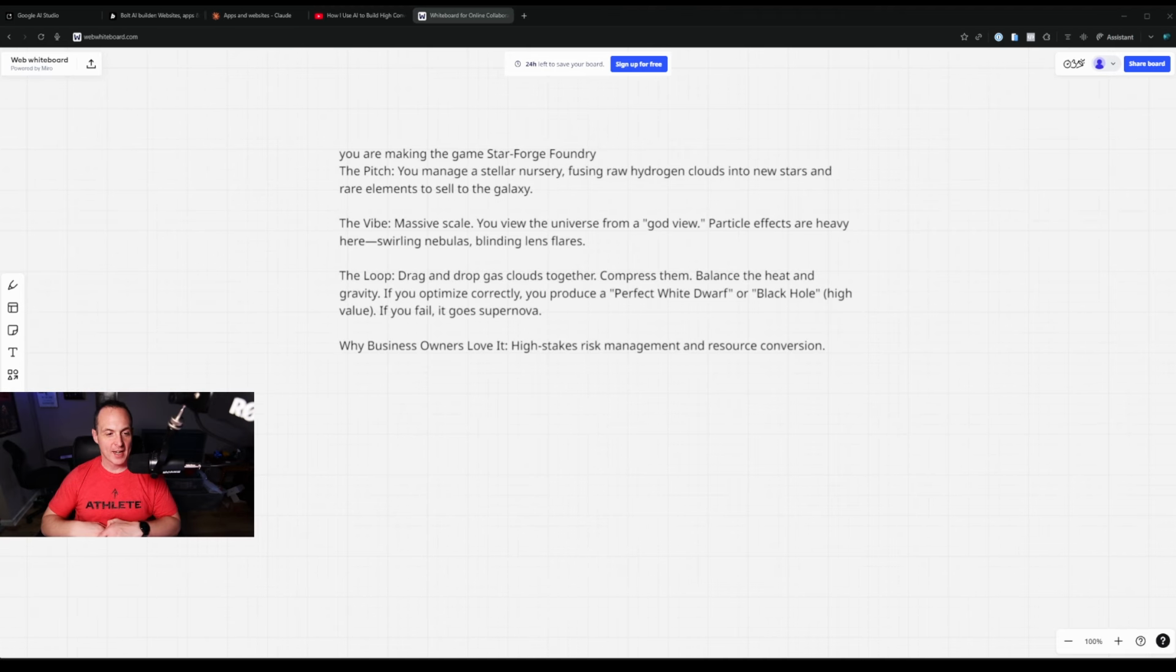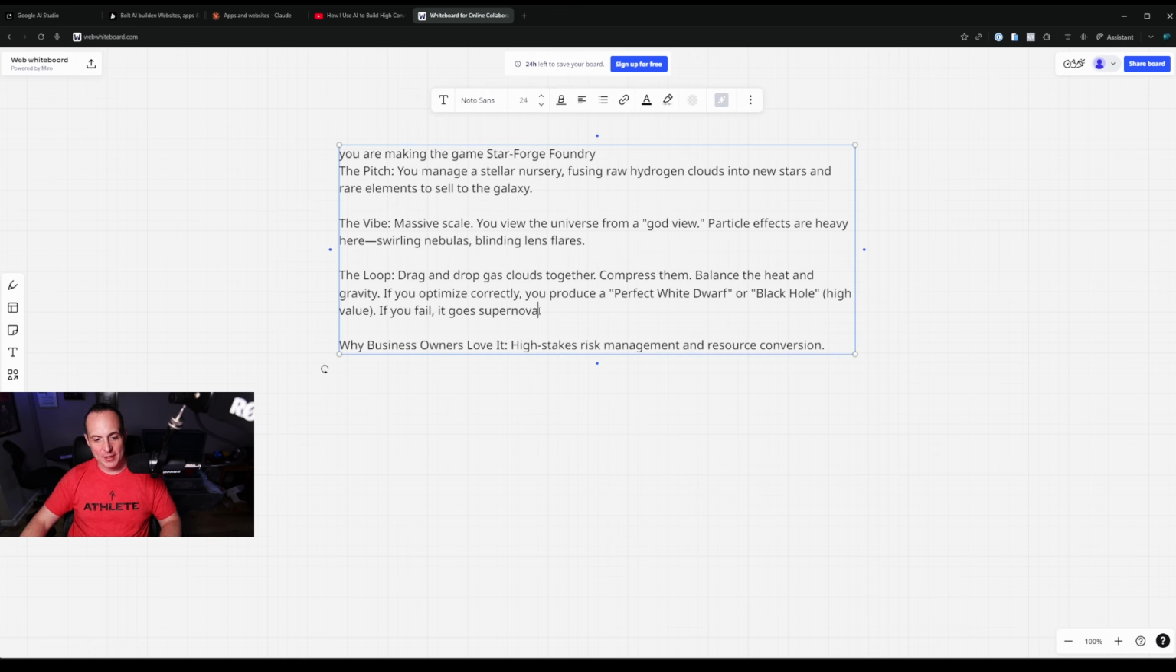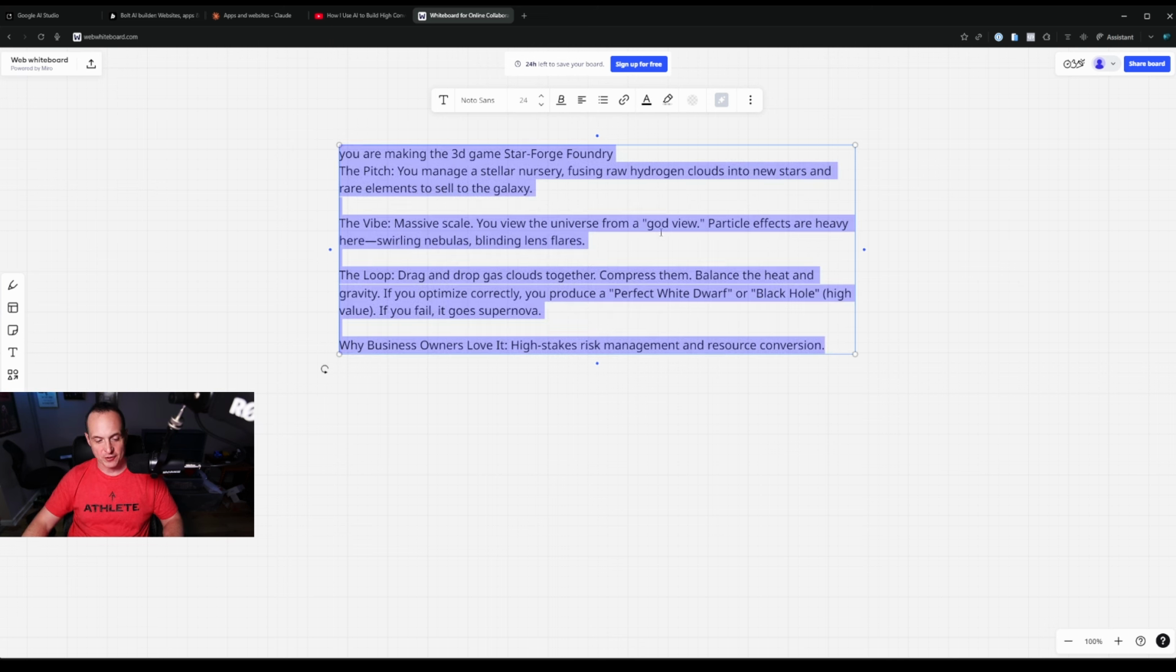Okay, so I used AI to come up with some games that are sort of businessy. So here's what we're going to make. We're going to make the game Starforge Foundry. You manage a stellar nursery fusing raw hydrogen clouds into new stars and rare elements to sell to the galaxy. Massive scale, you view the universe from a god view. Interesting. Okay, cool. The only thing I think we need to add is that this is a 3D game. This 3D game, Starforge Foundry. Other than that, I don't want to do anything else to this prompt.